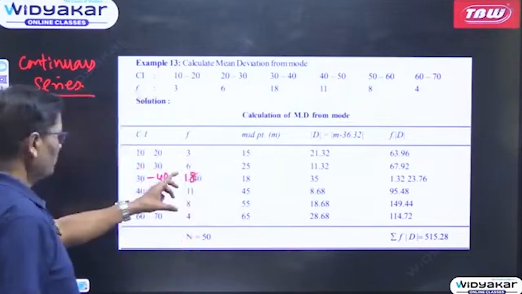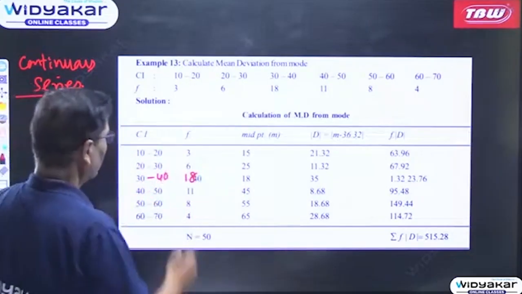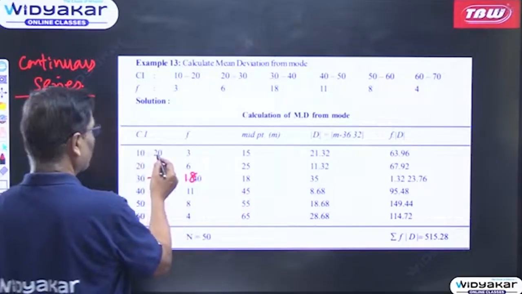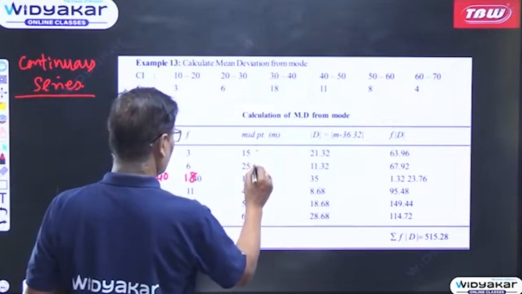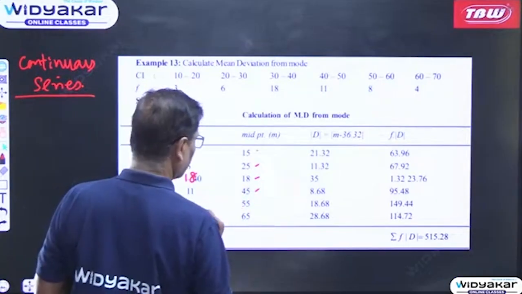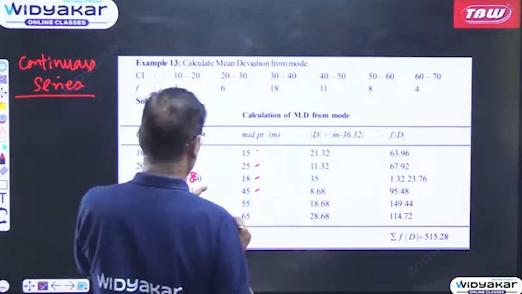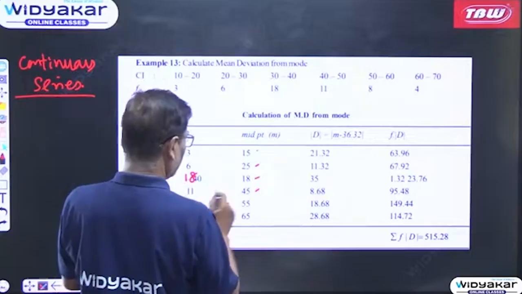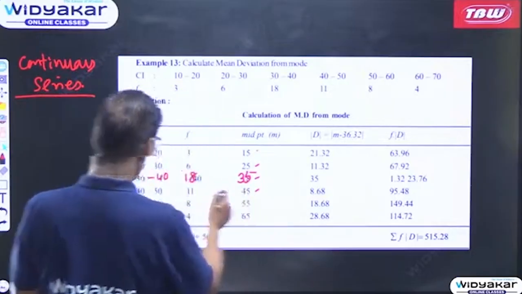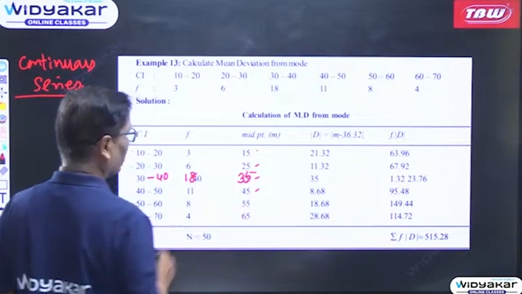Now I have corrected the mistake that was there. Then first of all we have to find the midpoints. 10 to 20 is 15, 25, then 35, then 45, 55, 65.